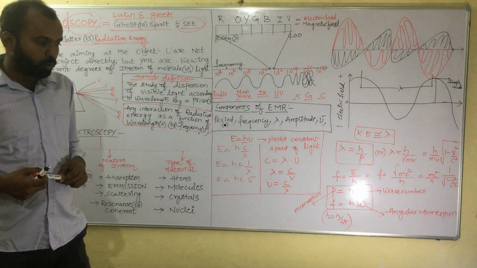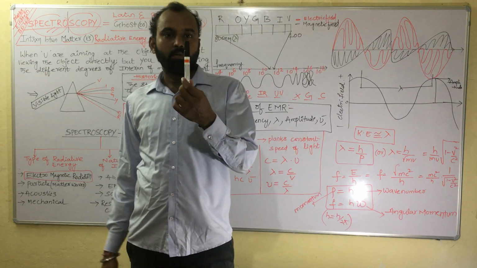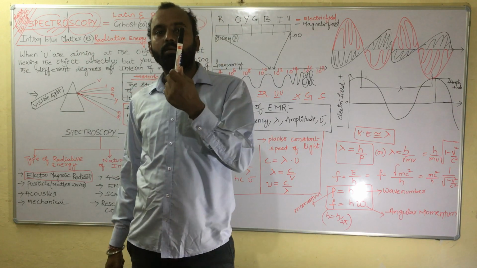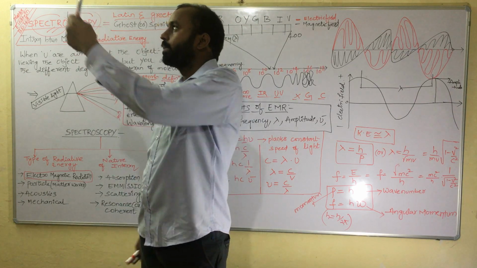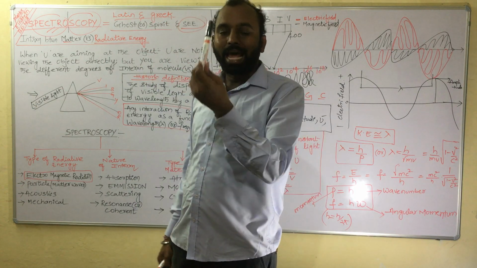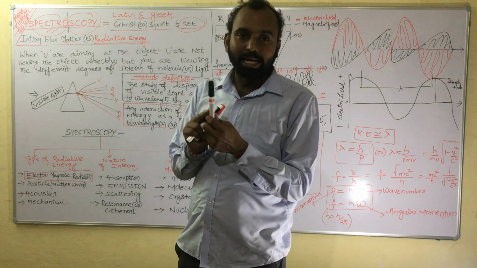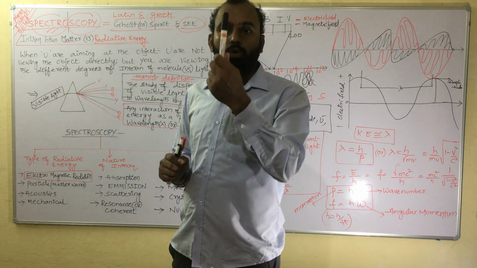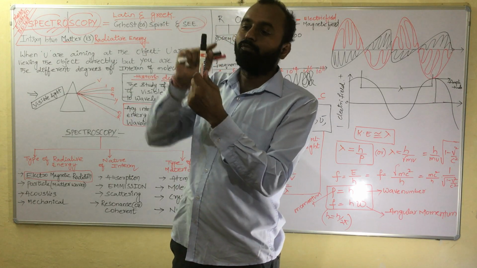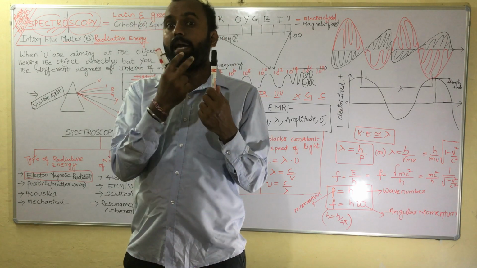Now suppose I am observing this object in the presence of light. Am I observing the object directly? No, I am not directly observing the object, but I am observing the ghost, or the degrees of freedom of interaction of matter with light. That's what I am seeing with my eye.